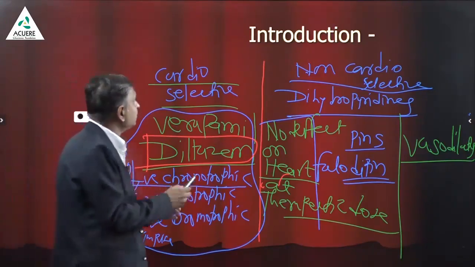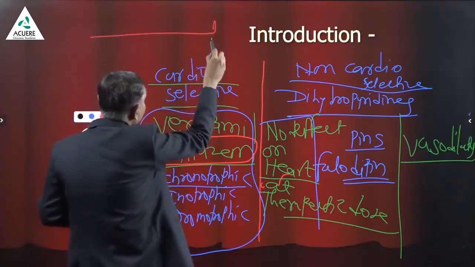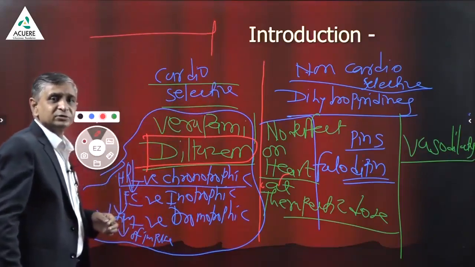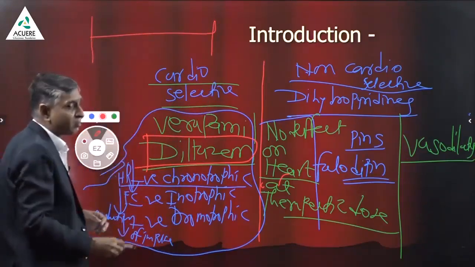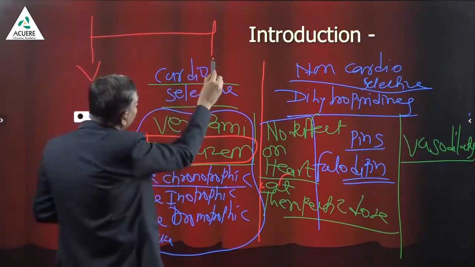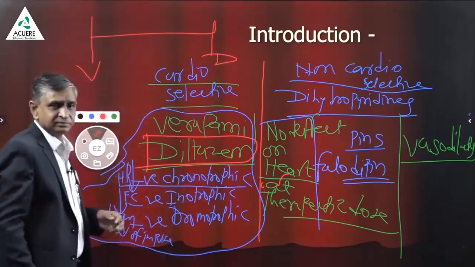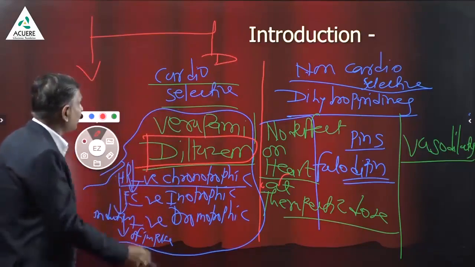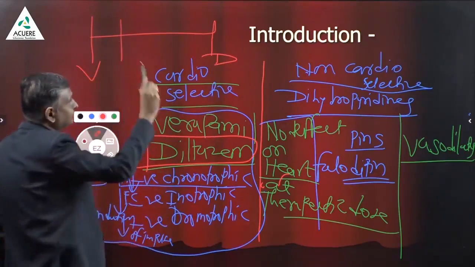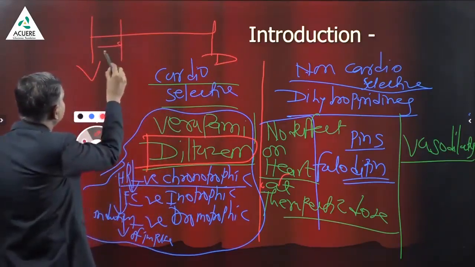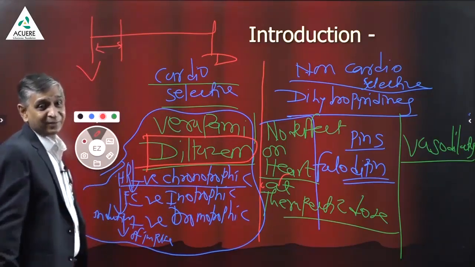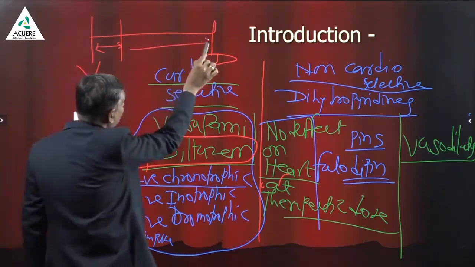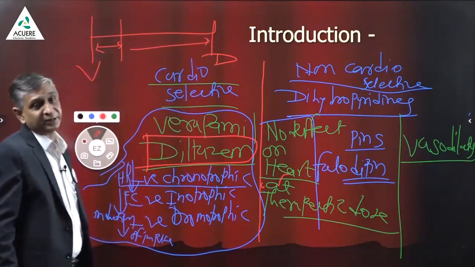If you draw the line, these are, suppose, dihydropyridines and this is verapamil. Then diltiazem is here. It is close to verapamil, but it is not exactly as verapamil. It has some properties of dihydropyridines also.